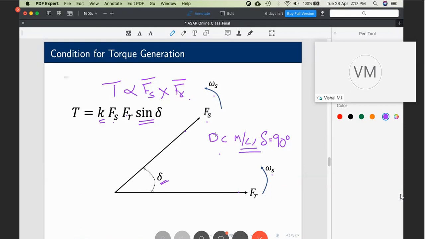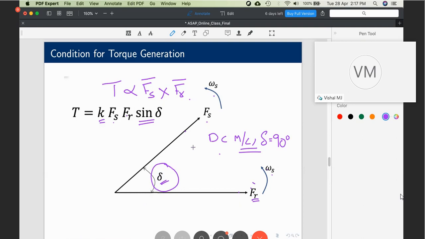How about the synchronous machine? The rotor runs at a slip speed, but the rotor MMF runs at the synchronous speed. You can read a good textbook on that. Explanation will require some more time, so I'm not going into that. So Fs and Fr, both these fields, rotate at the same speed. This is the speed of the rotor RMF, not the rotor speed. That is also at omega s, which means the difference is 0. The relative speed is 0, so they are stationary with respect to each other. Hence the condition for constant torque is that they must be stationary with respect to each other, or delta must be constant.